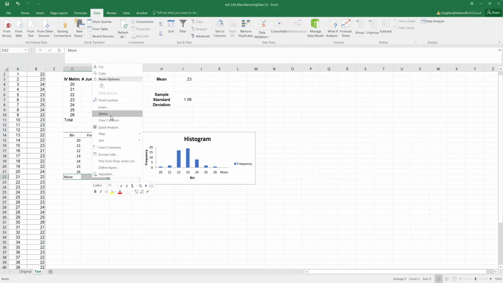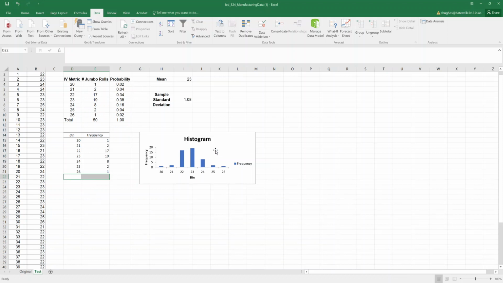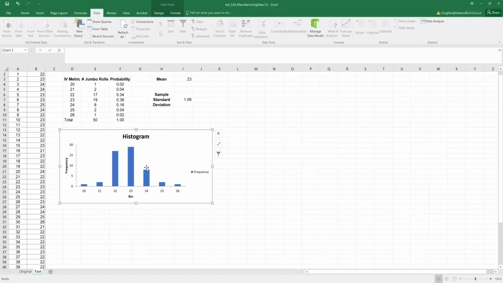I'm going to go ahead and hit delete on the More row. We can then shift the cells upward, and that will update the histogram. Here, since the histogram is part of the data, we can select it and we can actually cover up this frequency table, and we can always resize as well.